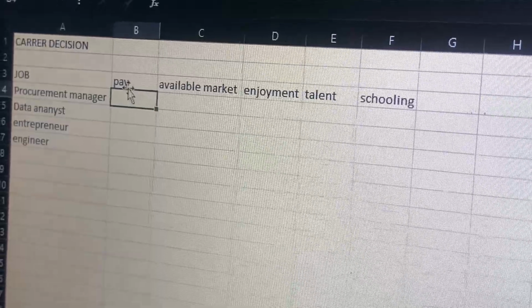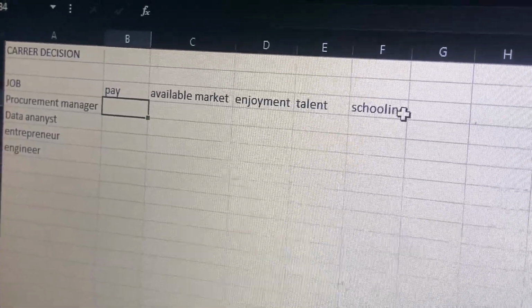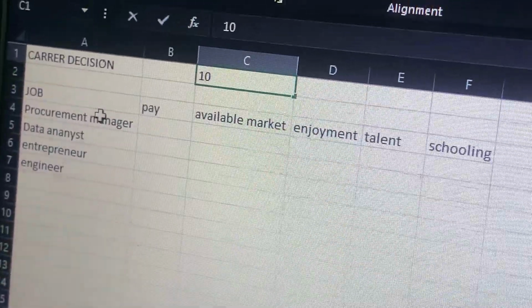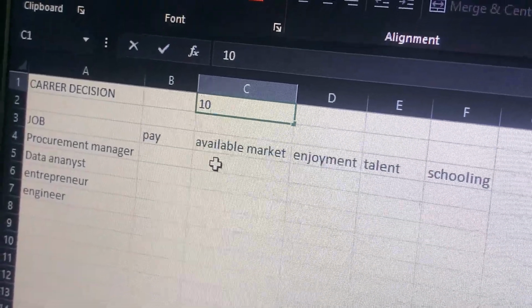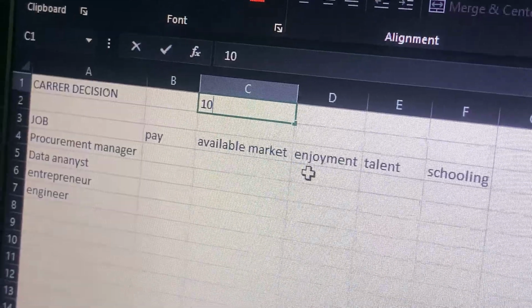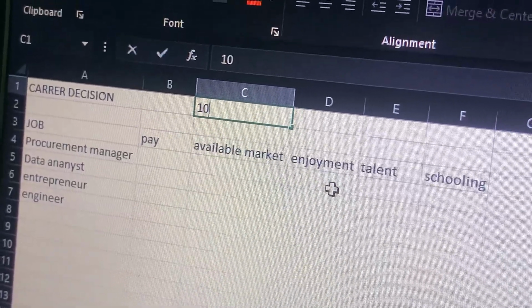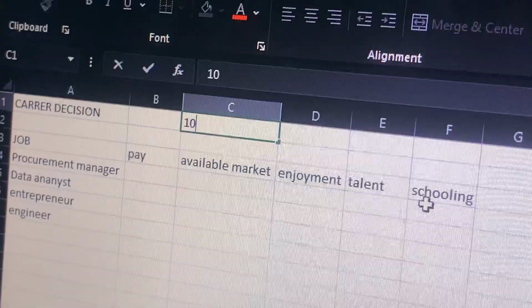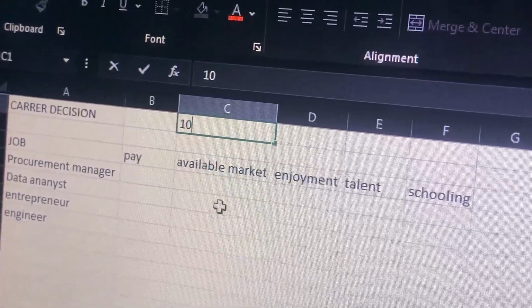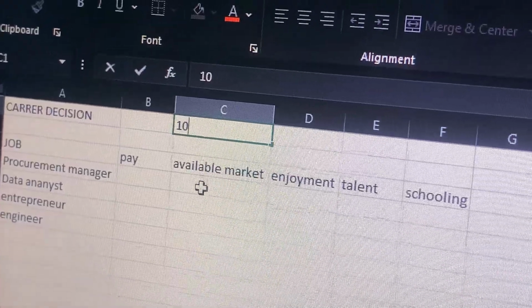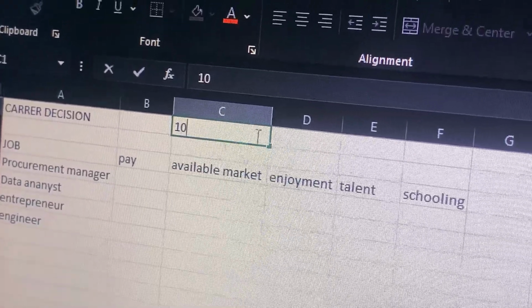So I have inserted these factors into Excel. Now we have the career decision jobs. You have the payment, the available market, the enjoyment in the jobs, the talent, and then the schooling. Now I have given it a rate of 10 because we can take it as a consideration of 100%.